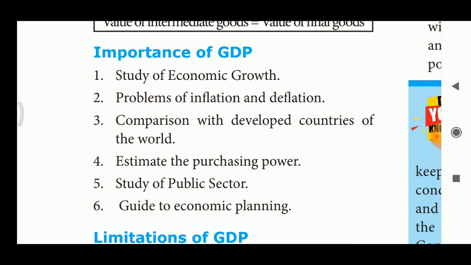Estimate the purchasing power. How many things we are purchasing. We have to estimate how many things we are purchasing. So, this GDP helps us to estimate the purchasing power. Study of the public sector. It helps to know about the public sector. Guide to economic planning. It guides us to plan our economic development.